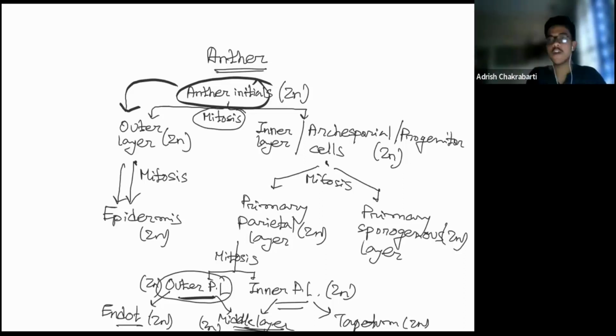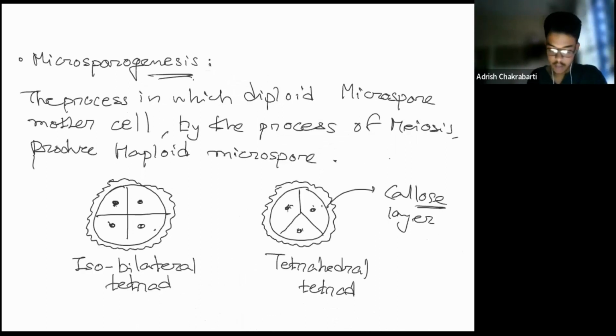In this whole thing, only in one case is meiosis happening: when the microspore mother cell forms microspores. This is known as microsporogenesis, where the diploid microspore mother cell undergoes meiosis, forming the microspore tetrad. Then we saw the types of tetrad: isobilateral and tetrahedral. The callose layer is destroyed by the callase enzyme, and then the pollen grains are released.